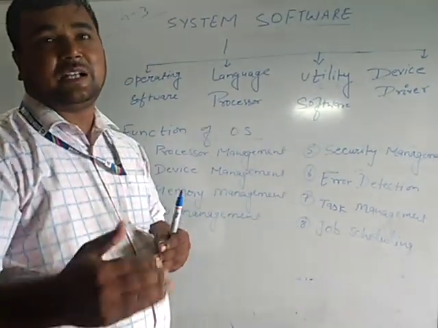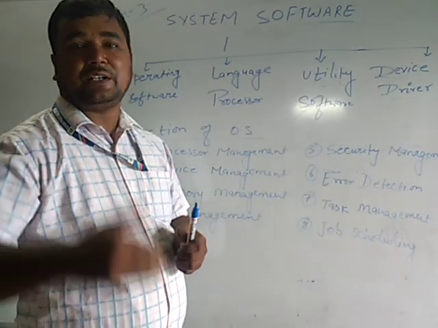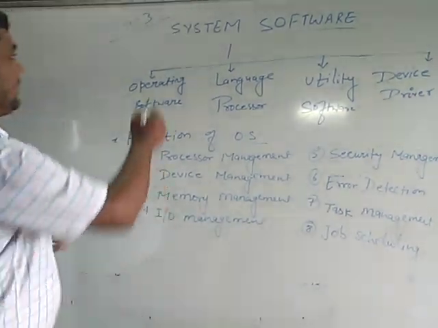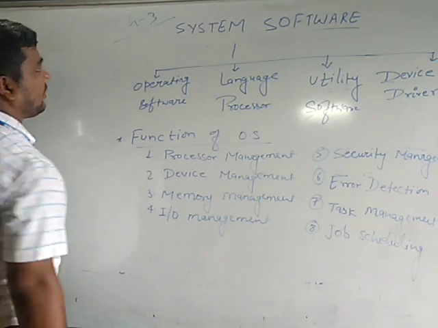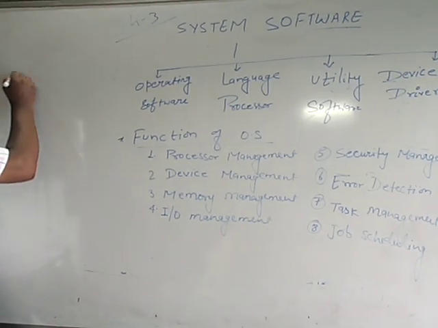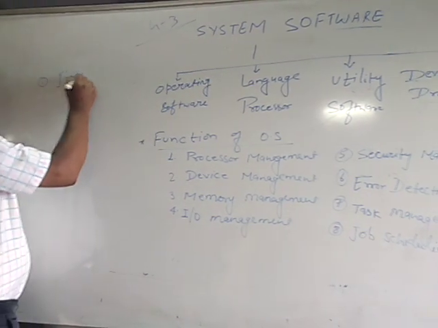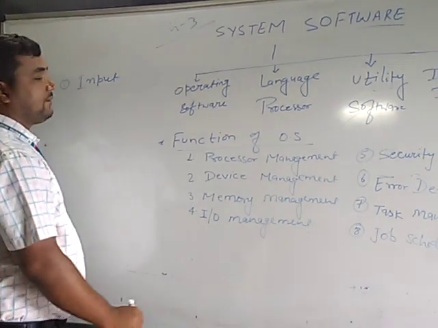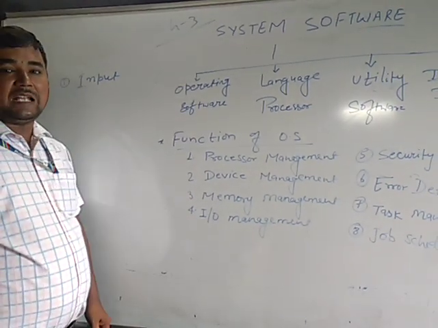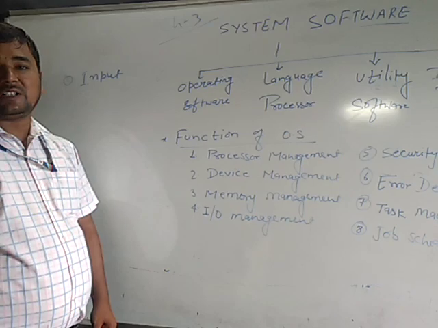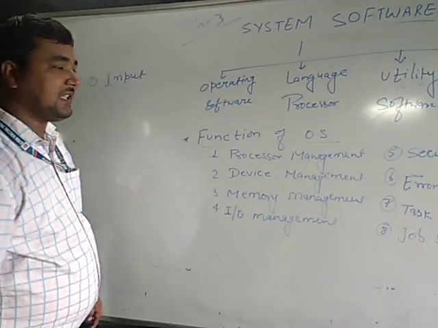It converts the user data into the result. First of all, I will discuss the work of the system software. First is input. Input means it accepts the input from the user side and sends it to the processor.